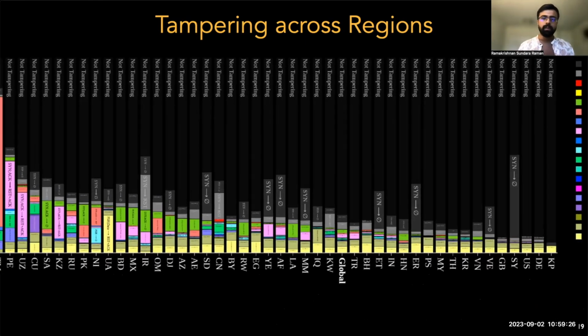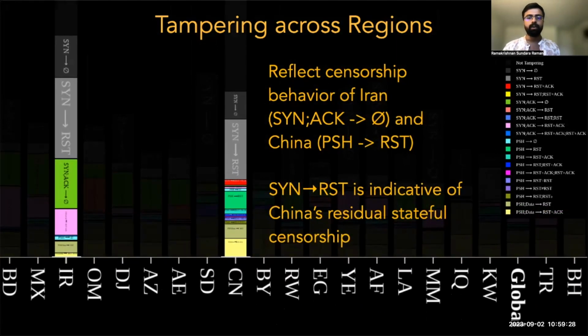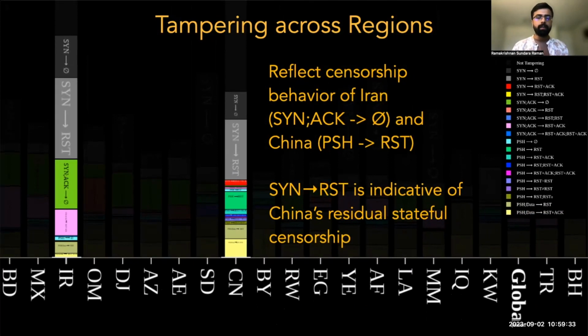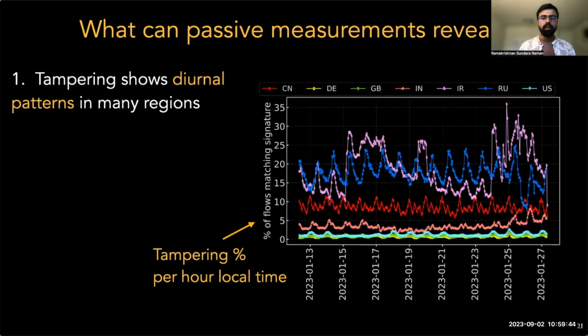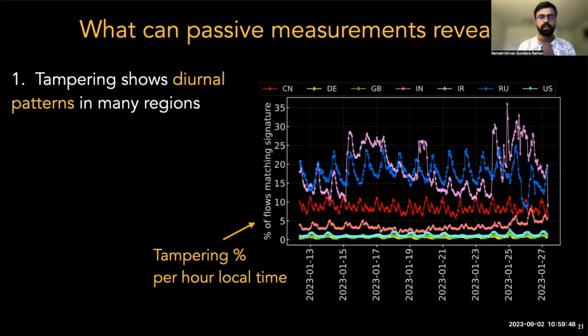Finally, we were also able to confirm previous observations about the behavior of censorship systems in China and Iran. And we studied their behavior towards tampered content at large scale. Because our study looks at real-world user data, we are able to see user access patterns and obtain observations at granularities that previous studies, active measurement studies, have not been able to do. For instance, we look at tampering of user requests across time, and we find that tampering rates follow a diurnal pattern in many regions.